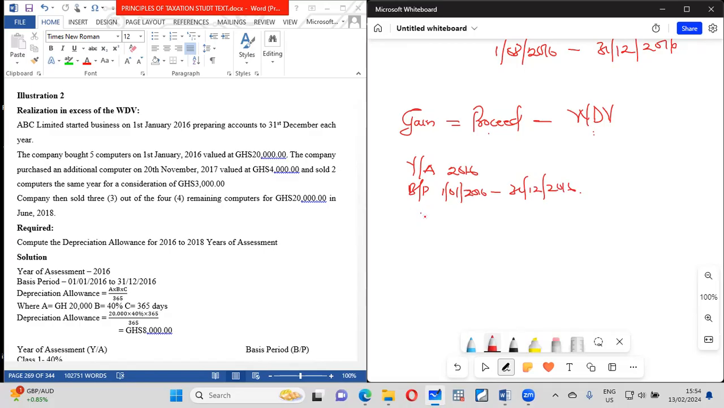What will happen is that we have the classes. This one is class 1, is that not it? All right, so the cost of those assets in 2016 were 20,000. Nothing happened again in 2016, which means that we need to find our capital allowance. This is 40%, and we started business on 1st January, so the days are 365 over 365. And when we do that, it will give us 8,000. So that is our capital allowance. So it means our WDV will be 12,000.